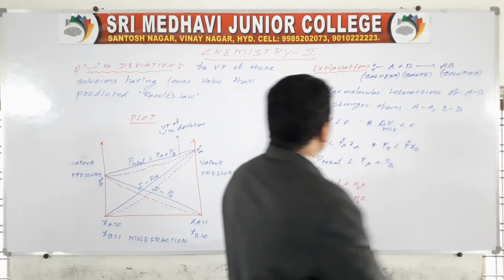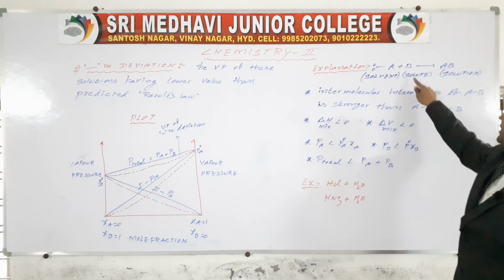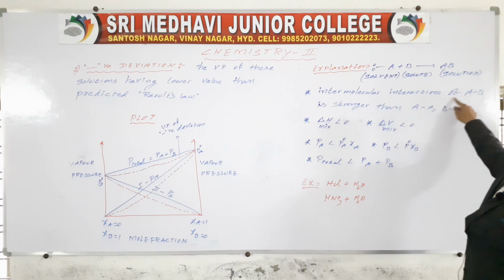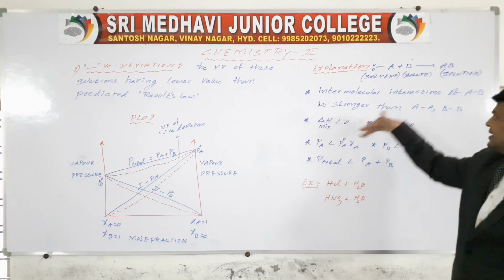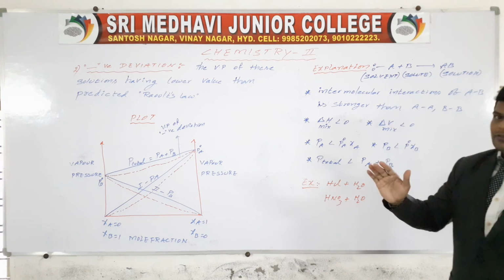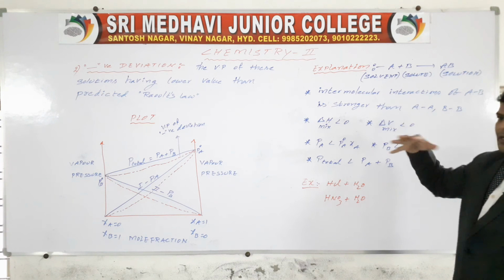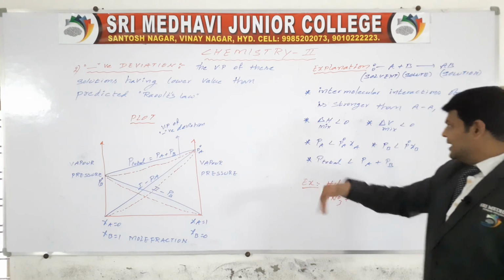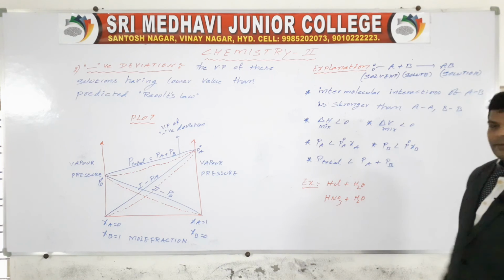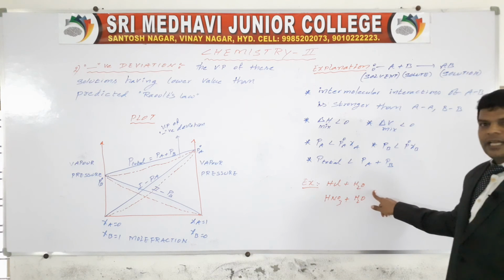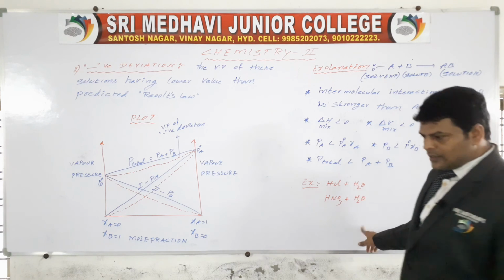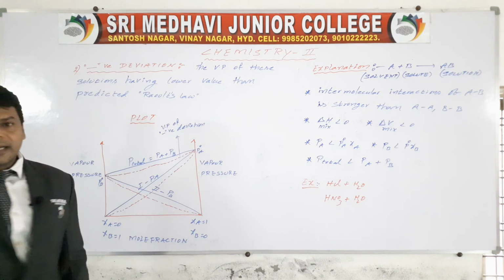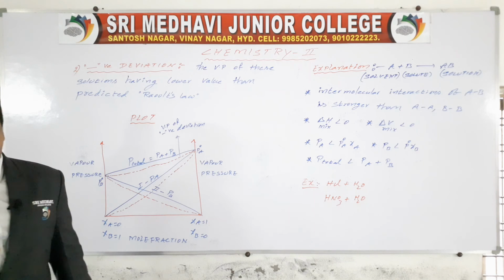So this is the explanation. Here A is the solvent, B is the solute, then AB is the solution. Then what happened? Intermolecular interactions of AB is stronger than AA and BB. For positive, weaker. The stronger means solute and solvent particles have no chance to escape. Then vapor pressure is less. Less means less than. Okay. Then examples HCl, H2O, HNO3, H2O, like this. So these are non-ideal solutions.